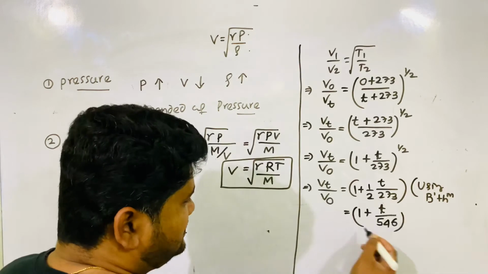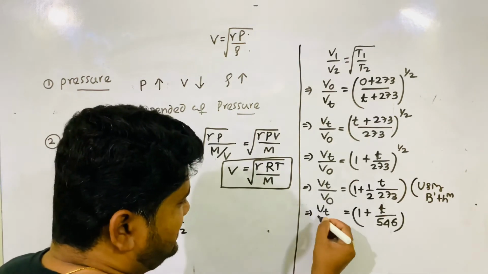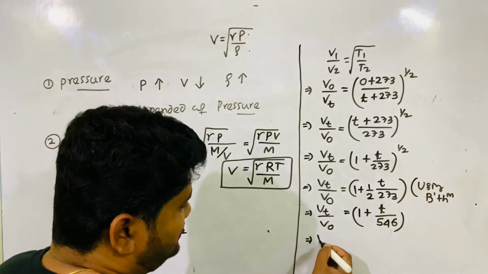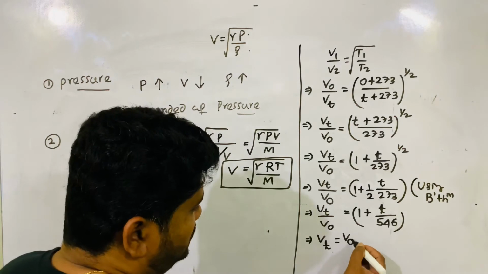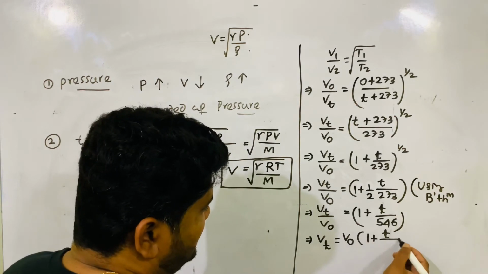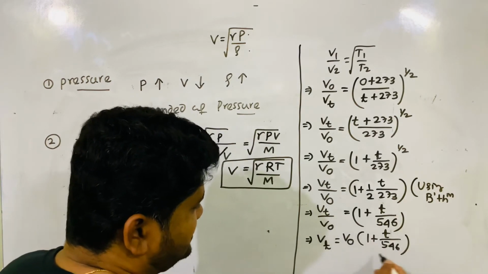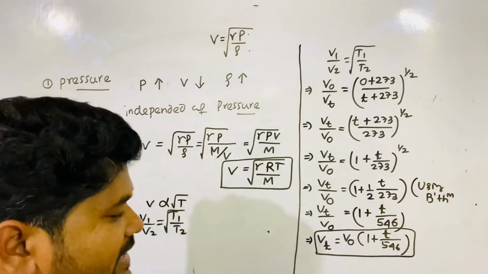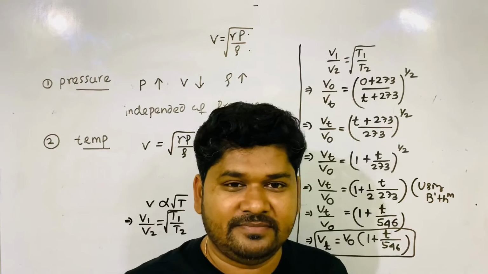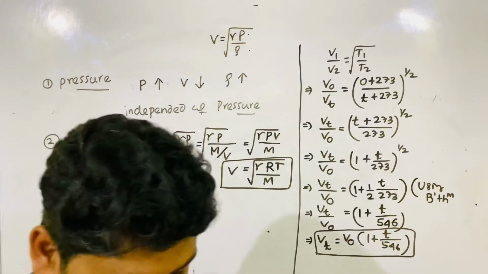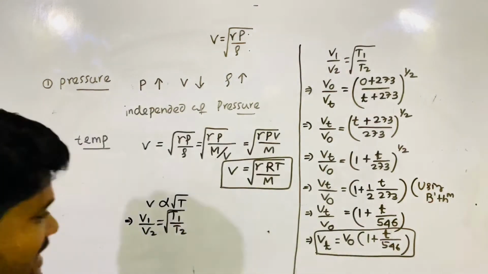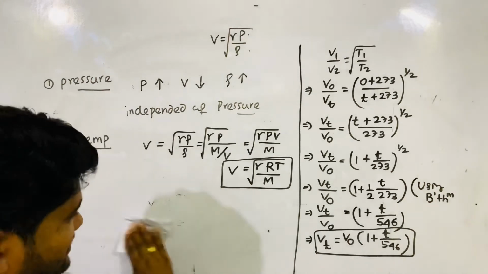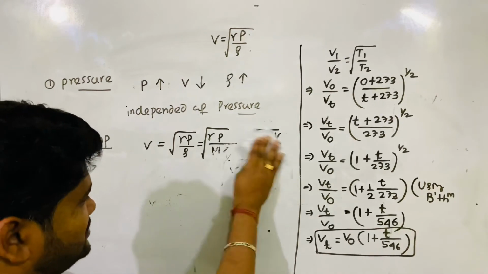Hope I am correct. So finally Vt is equal to V0 times 1 plus t by 546. This is your formula for velocity of sound at any temperature. You can remember this formula to find velocity of sound at any temperature. So this is the expression of velocity of sound.